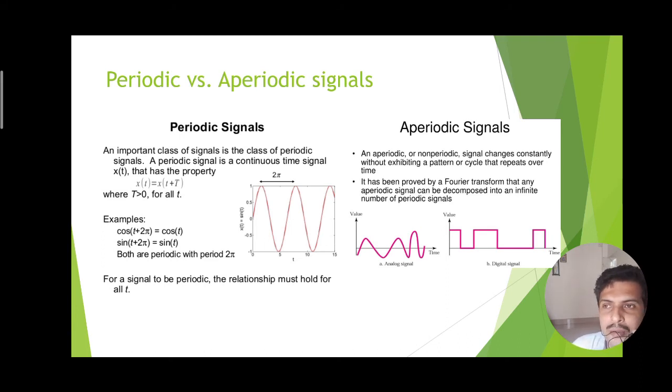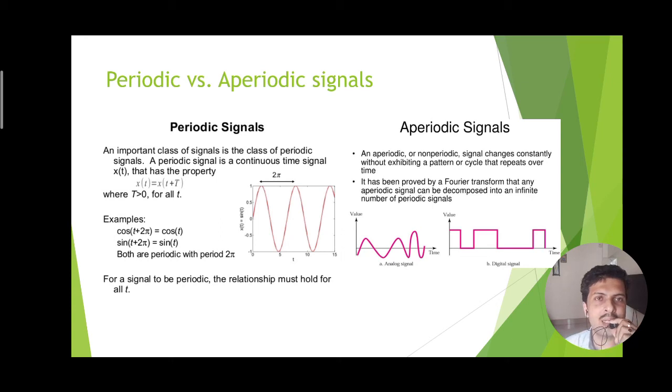We are obviously dealing with the electrical signal. So if an electrical quantity is varying its magnitude with respect to time continuously, and it is repeating the same magnitude after a specific interval of time always in the time domain, then we say it is a periodic signal.